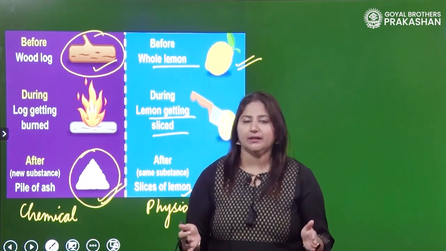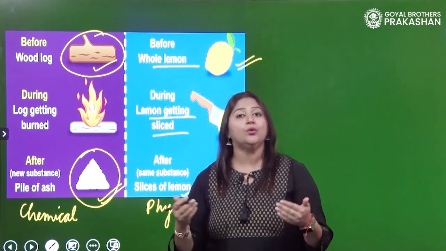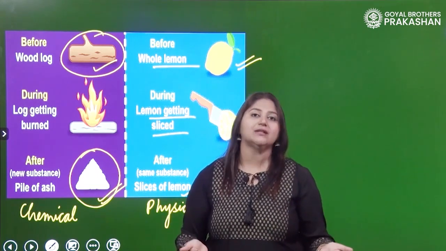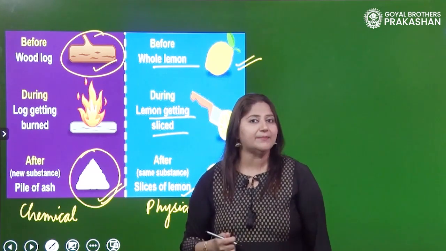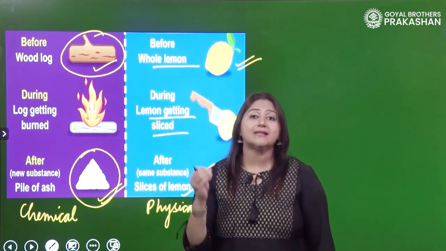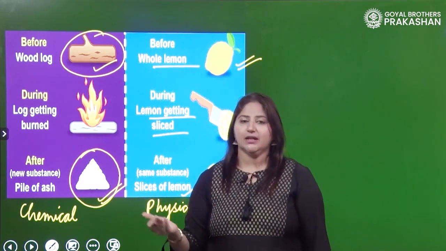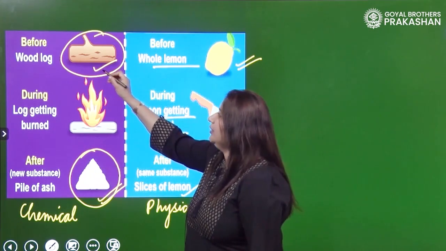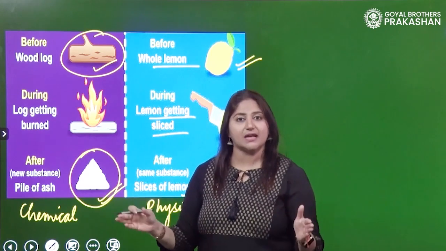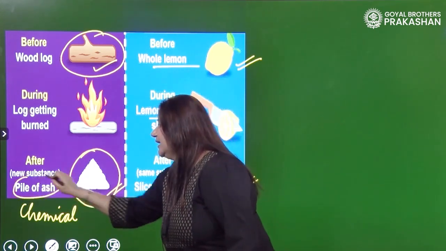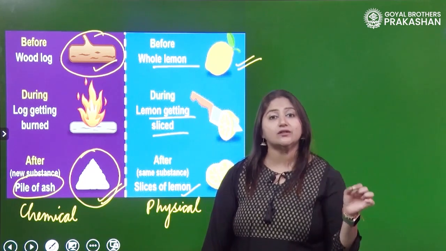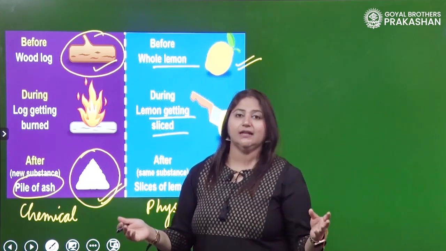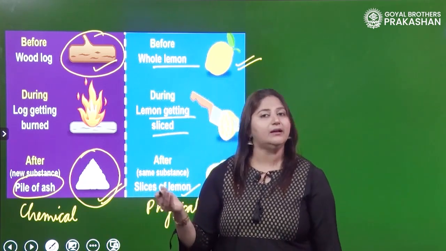Now, in this chapter, we are looking forward to understanding more examples of chemical changes, and then we will be writing the equations of those chemical changes. So, let's take more examples. What is the main criterion to say that this change is a chemical change? In this example, the wooden log is completely converted to a new substance, which is ash, right? So, a completely new substance is formed in a chemical reaction or in a chemical change. So, those changes in which a new substance is formed, we will call them a chemical change.